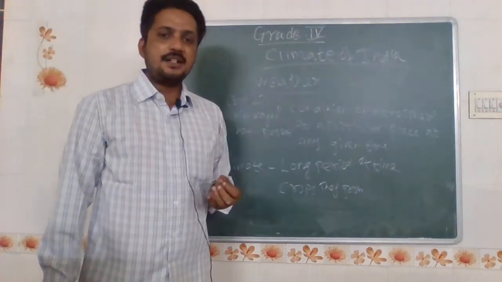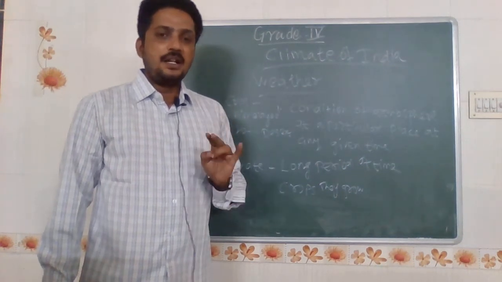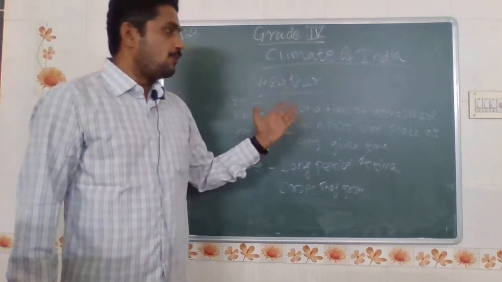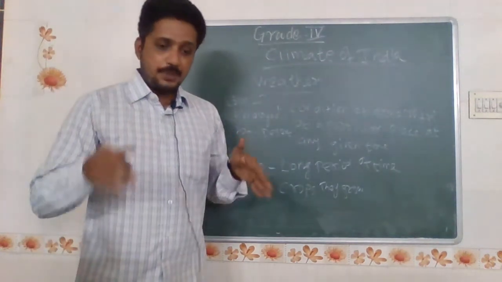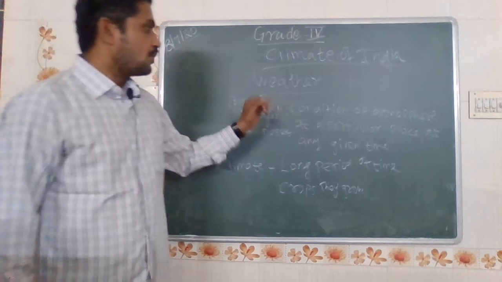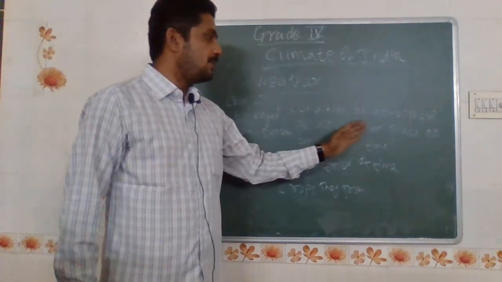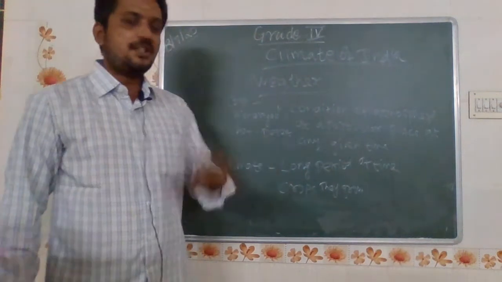Sahara desert, Thar desert, there the climate will definitely be hot. That is known as weather. The atmosphere means the environment where the people are situated nearby. So again I am telling the definition: the condition of the atmosphere at a particular place at any given time is known as weather.